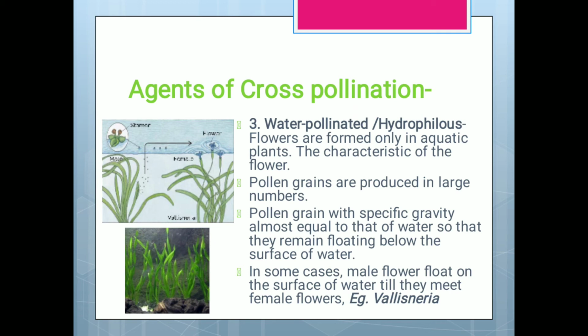If they come outside, then they may not be pollinated. In some cases, male flowers float on the surface of water till they meet the female flowers. A very good example of water pollination is Vallisneria.